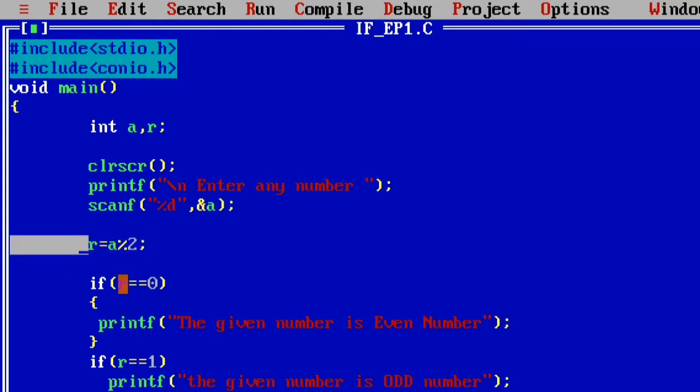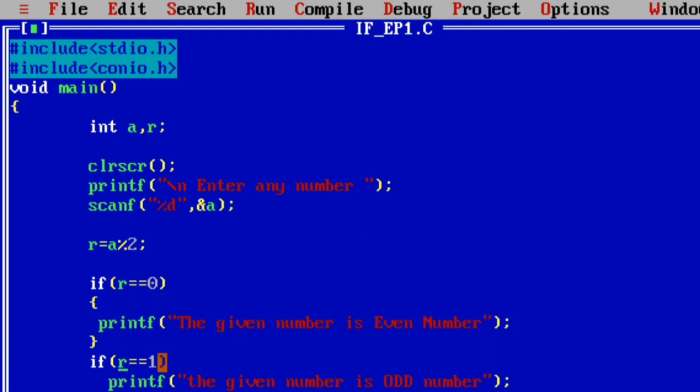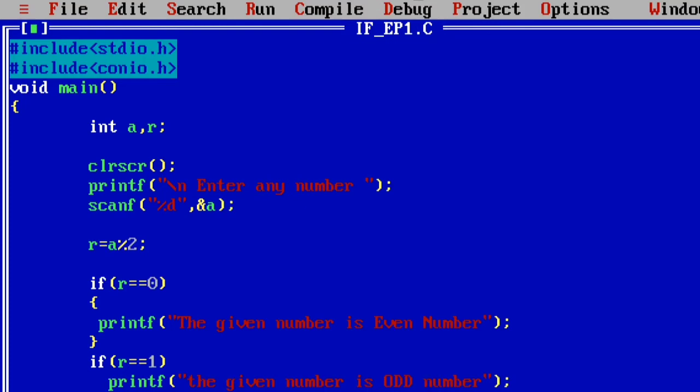Now the first if condition: r has the value 1, so 1 equal to 0, the condition is false, so the first if is not executed, omitted. Then comes the second if condition. Now r contains the value 1, and 1 equal to 1, the given condition is true. Then the following block is executed by the compiler, and you will get the answer: the given number is odd number. Like that, my program verifies whether the given number is even or odd.